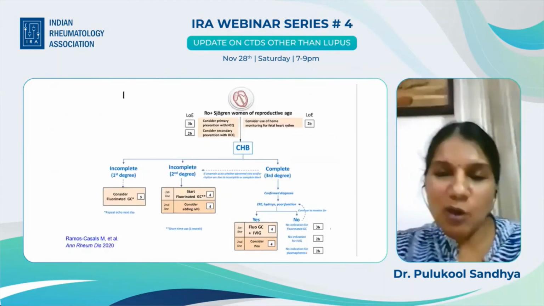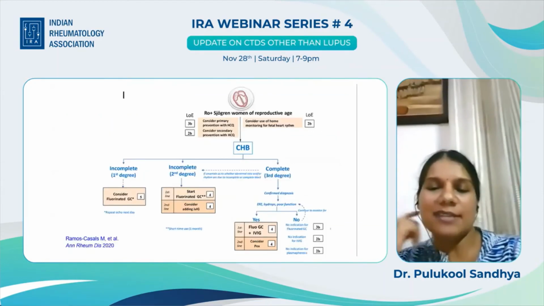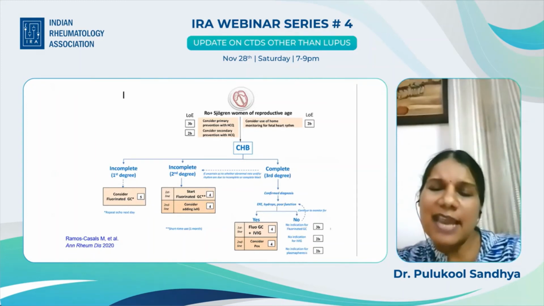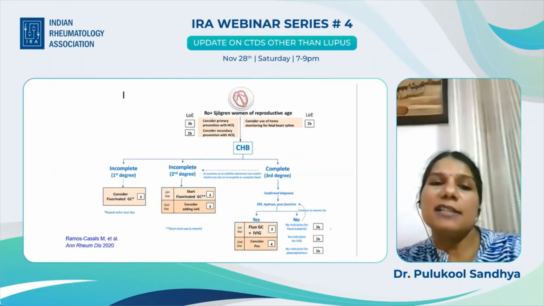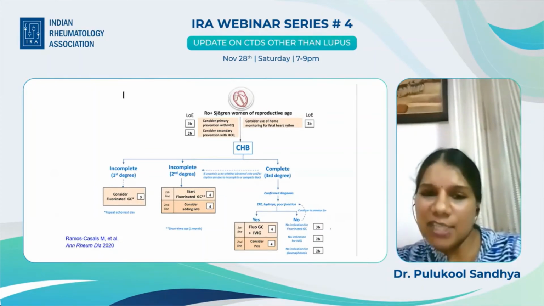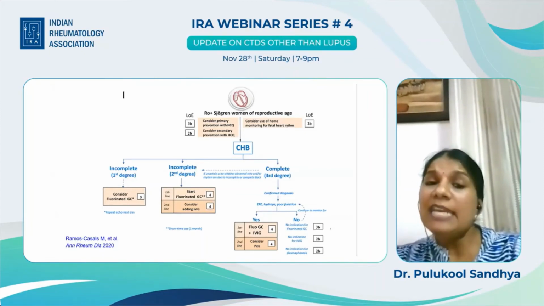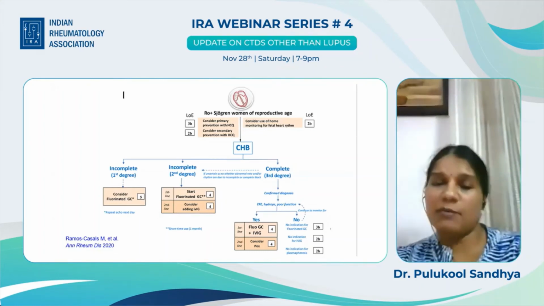And finally, talking about CHB management, this is from the EULAR guidelines. There is a slight change in guidelines. The recommendation for giving fluorinated corticosteroids in first degree block is very weak. Fluorinated glucocorticoids are indicated in incomplete second degree heart block and complete third degree heart block pending confirmation.